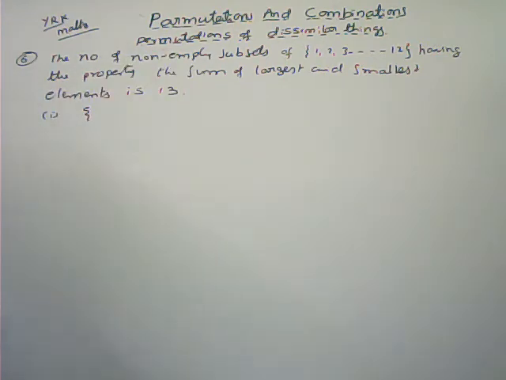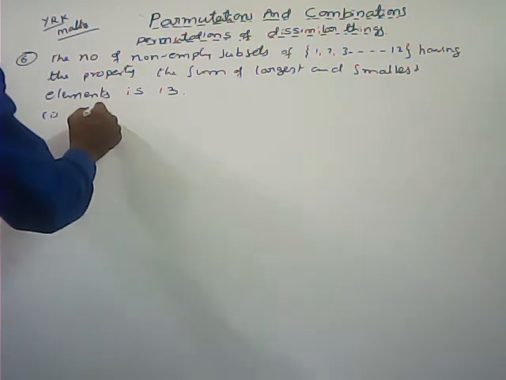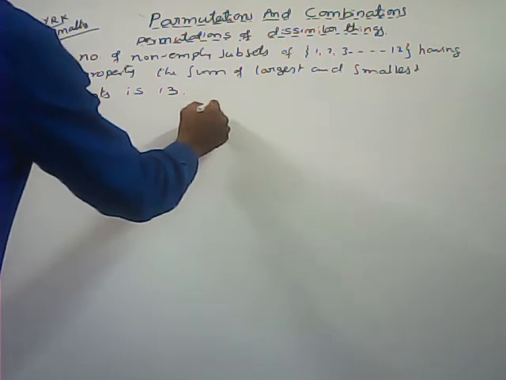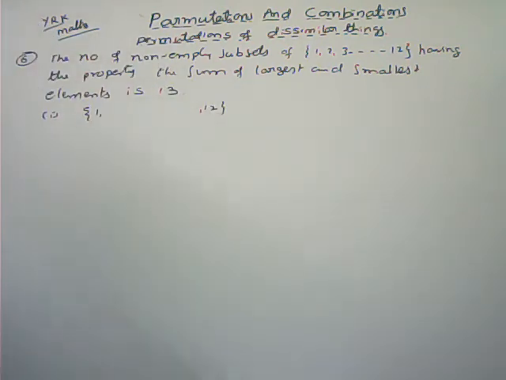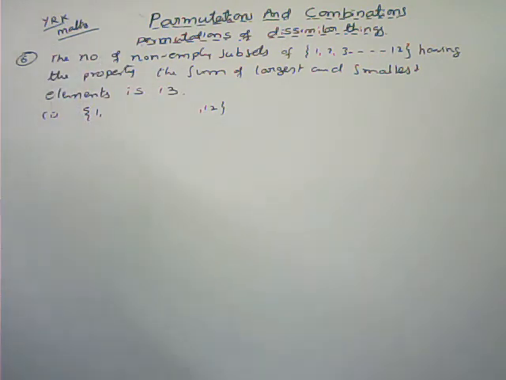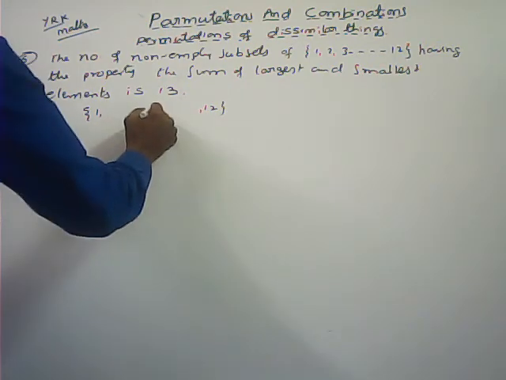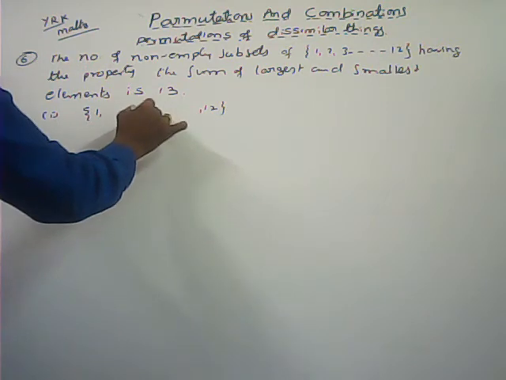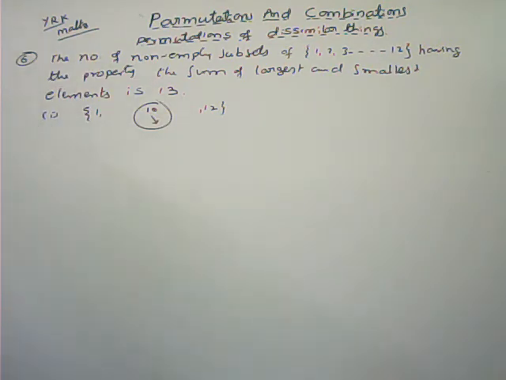The sum of the largest and the smallest elements should be 13. So the smallest I am taking 1, and the largest element I am taking 12. What about the sum of the smallest and the largest? That is 13 only, satisfying that condition. Here these two are fixed only. Now the rest of the elements, how many are there?